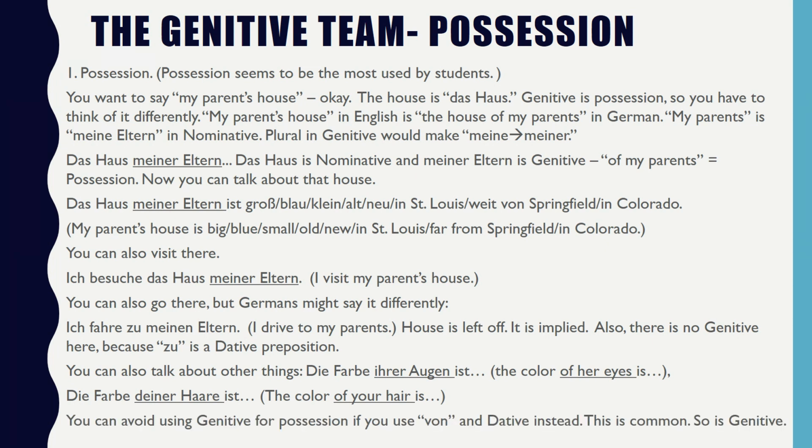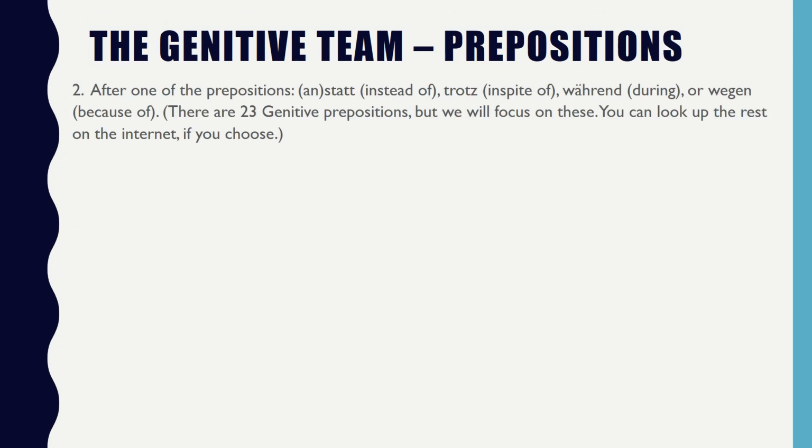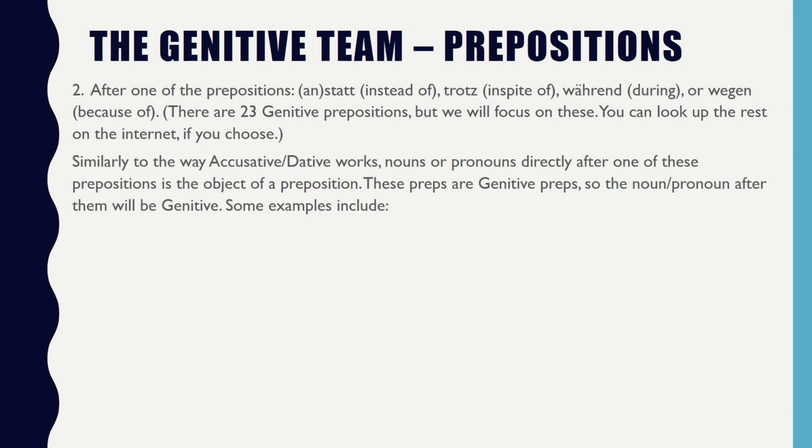You can avoid using genitive for possession if you use von and dative instead. This is common, but so is genitive. After one of the prepositions anstatt, trotz, während, or wegen, you get genitive. Similarly to the way accusative and dative work, nouns or pronouns directly after one of these prepositions are the object of a preposition. These preps are genitive preps, so the noun or pronoun after them will be genitive.